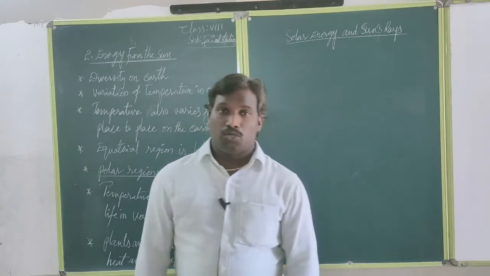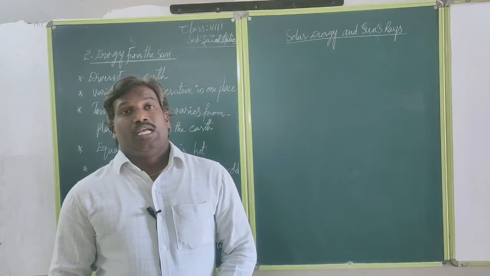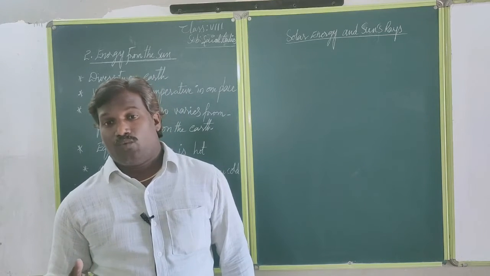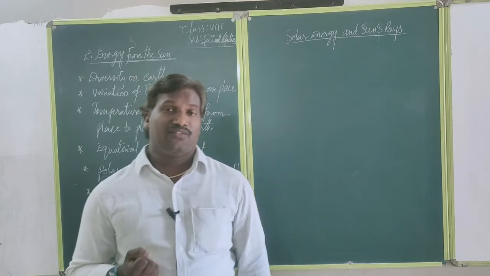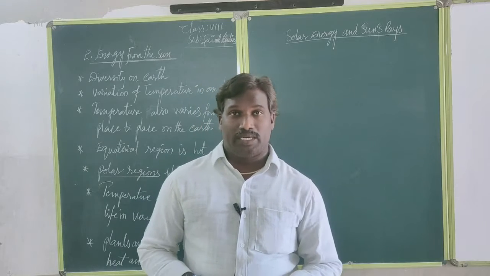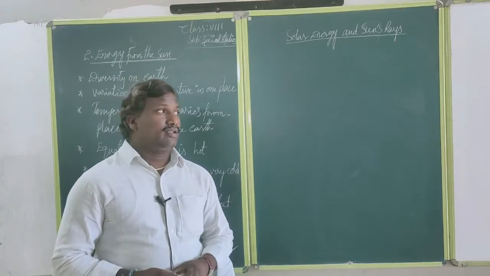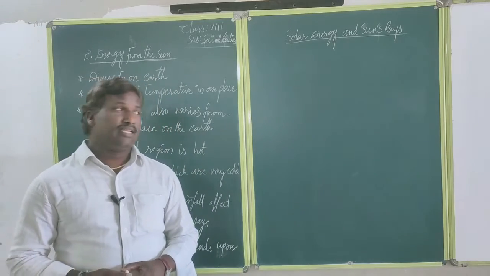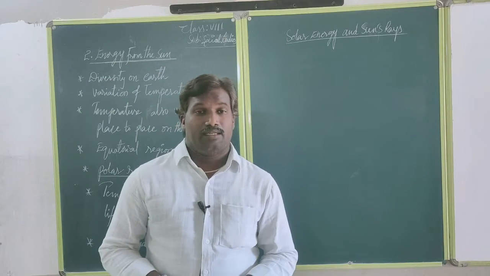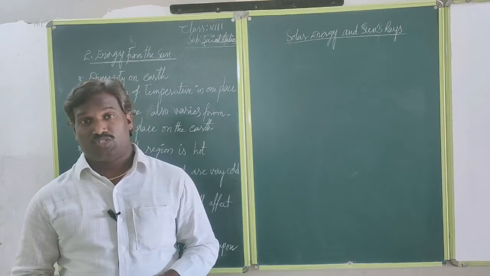Plants and trees, as you know very well, get sunlight and water, and they make food on their own. That is called photosynthesis. You already read this in the earlier classes. Plants and trees get heat and water and make food on their own. That is called photosynthesis generally.